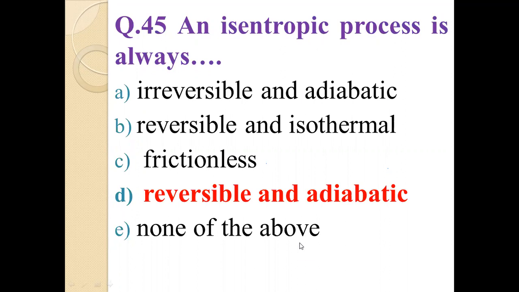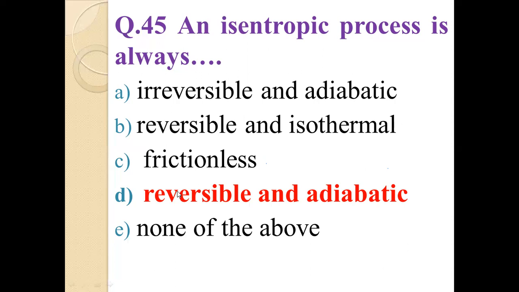In thermodynamics, an isentropic process is an idealized thermodynamic process that is both adiabatic and reversible. The work transfers of the system are frictionless, and there is no transfer of heat or matter. Due to this, an isentropic process is reversible and adiabatic. So option D is the correct answer to question number 45.